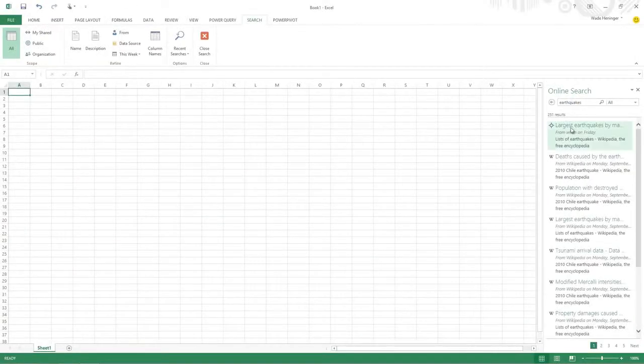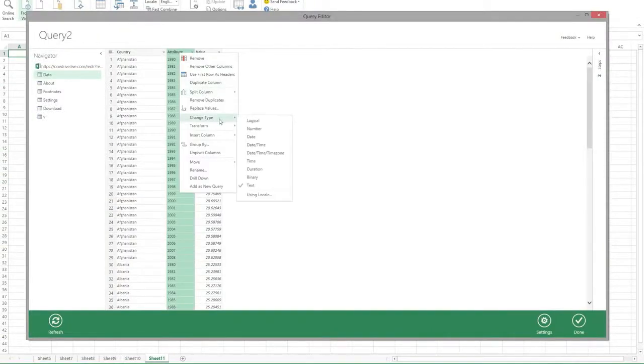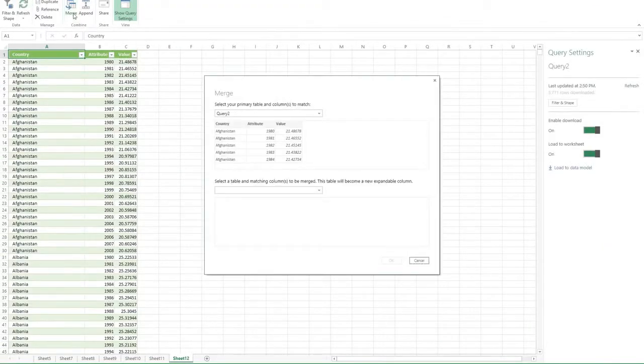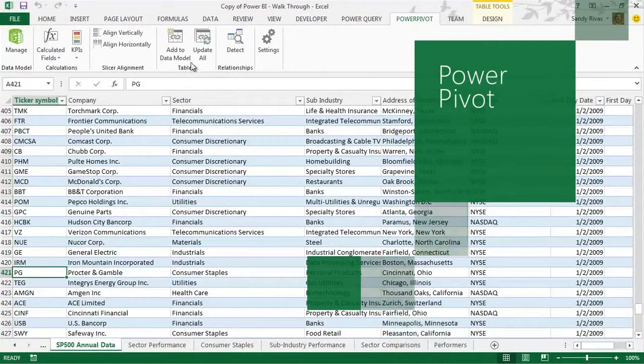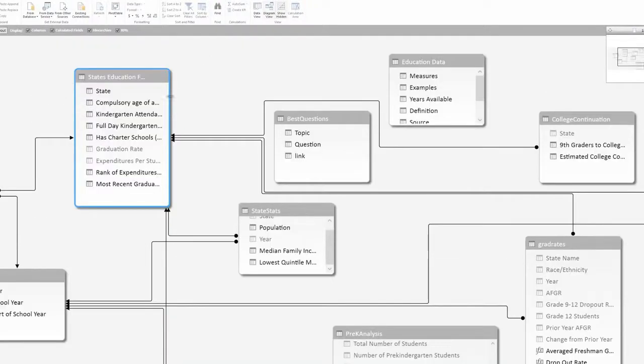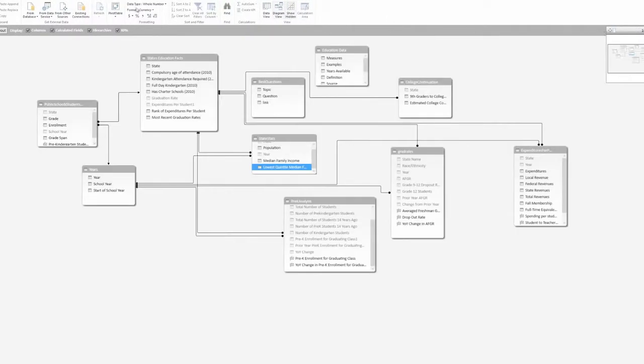Online search connects you to data from across your organization and valuable public data sets, helping you clean, transform, and merge data from multiple sources. Analyze more with Power Pivot. Create impressive analytical models in a familiar and flexible environment for fast manipulation and processing.